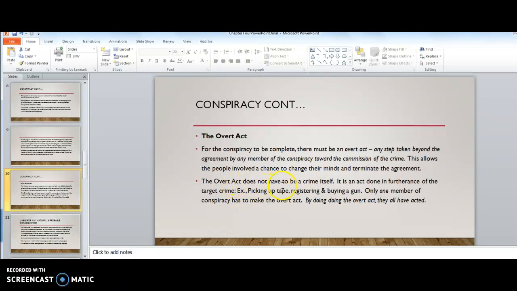It does not have to be a crime in and of itself. It could be anything, an act done in furtherance of the crime, such as going to Target and picking up tape, registering and buying a gun. What's also important is only one member of the conspiracy has to make the overt act. However, by doing the overt act, even one member, they have all acted. All the members of the conspiracy have acted by that one person taking that overt act, that step towards the commission of the crime.